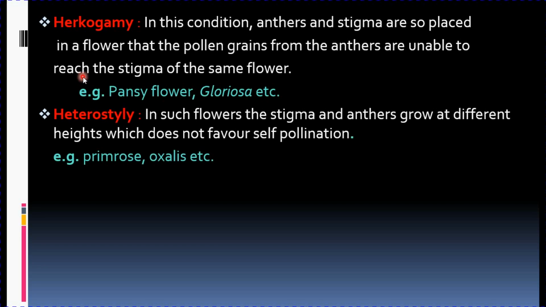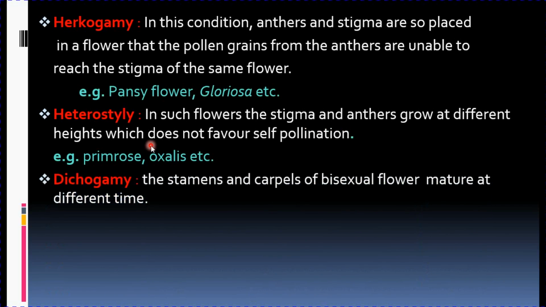Next is your heterostyle. Now in this what happens? The anther and the stigma grow at different length. If anthers are long, stigma will be very short. If stigma is at a greater height, the anthers will be very short. So in such a way, what happens? The pollen grain of the same flower will not again reach the stigma of the same flower. So in heterostyle, the stigma and anthers grow at different heights which do not favor self-pollination. Example is your primrose and oxalis.